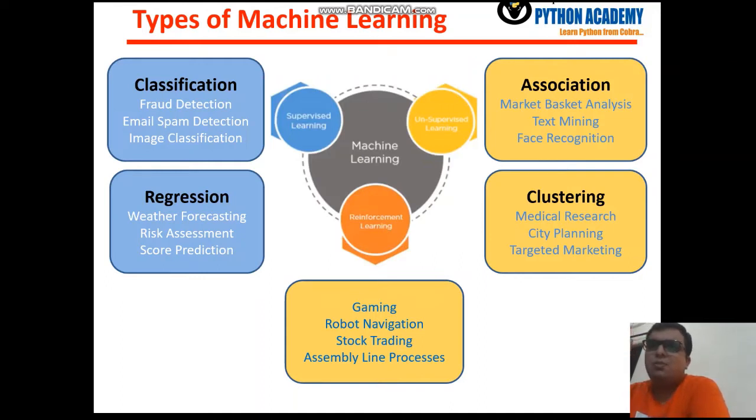Okay, so we are focusing on regression analysis today, so we need to understand what is meant by regression. Here you can see three examples written: weather forecasting, risk assessment, and score prediction. You can see the data in all these three applications is in a contiguous manner, or you can say a time series manner.